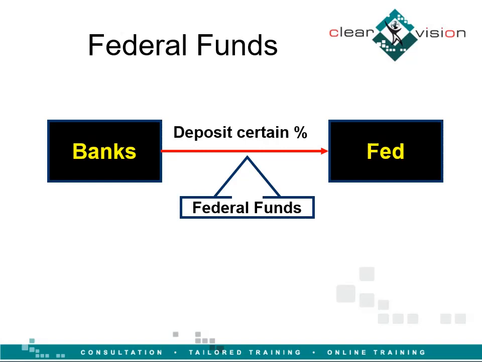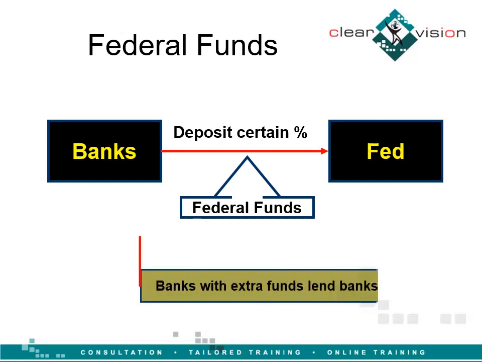At any point of time, some banks may have extra funds deposited with the Fed and others might be in short. In the federal funds market, banks with excess funds lend to those with a shortage. Those loans, which are usually overnight transactions, are arranged at a rate of interest called the federal funds rate.